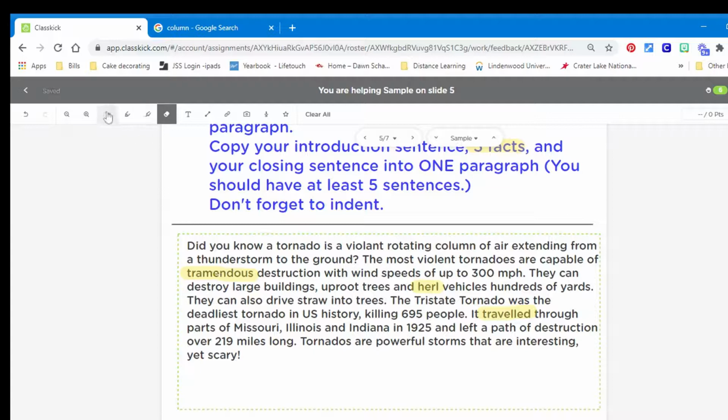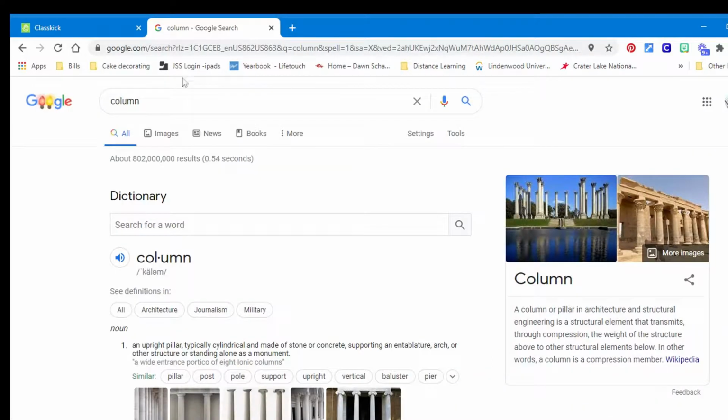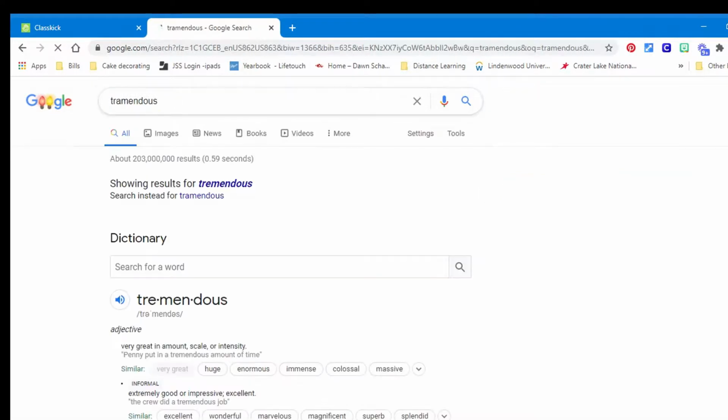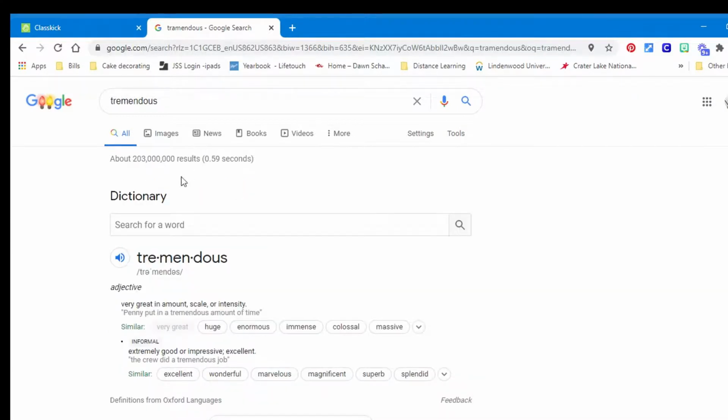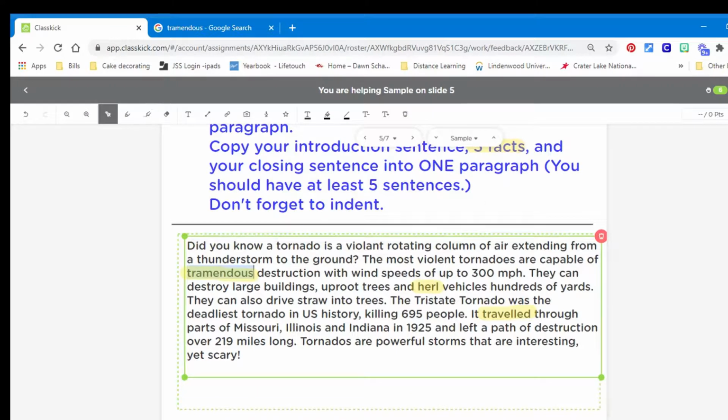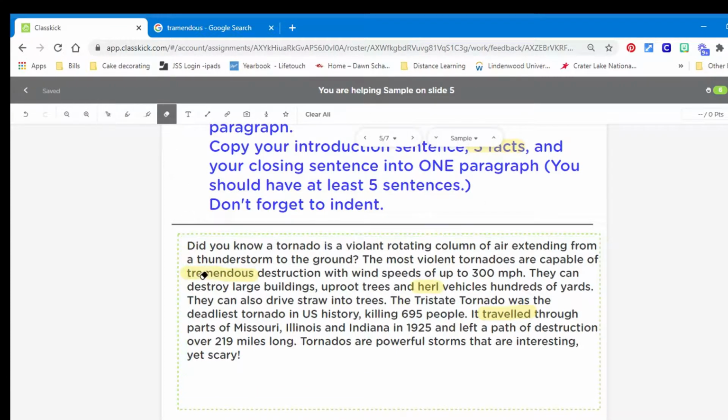Okay, now the next one is tremendous. Copy it, put it into Google, paste it. Well, it's already telling me I have it spelled wrong because it had a red underline. So there's how to spell it correctly. So now, since I clicked on it, it took me to the correct spelling. I'm going to copy it, paste that in. So again, I can erase that highlight because I got that one right now.